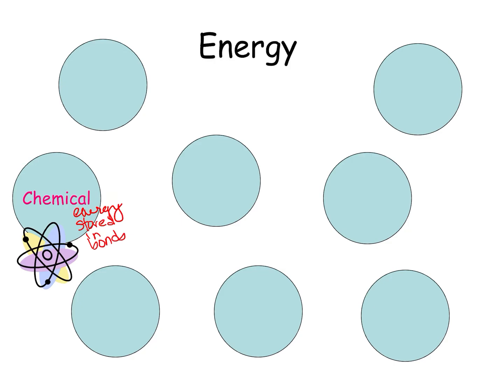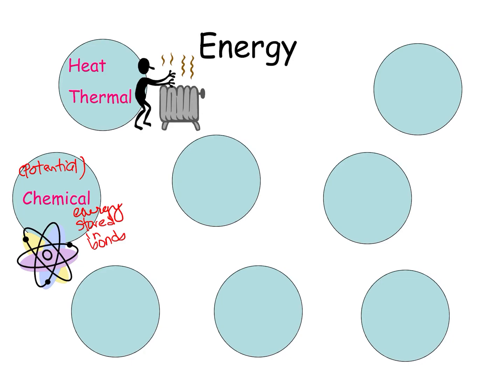So since it is stored, this has potential energy characteristics. Heat and thermal are the same idea. Heat moves, thermal energy, they move, so this has kinetic energy characteristics, okay?